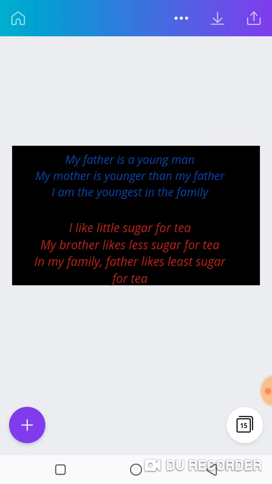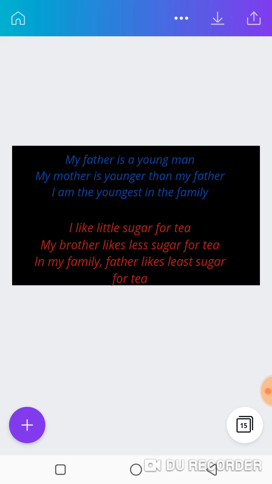My father is a young man. I am talking solely about my father, isn't it? So I will use the word young. You know, young there is the adjective. My father is a young man. Young is an adjective, but that is a positive because I'm talking about just my father.